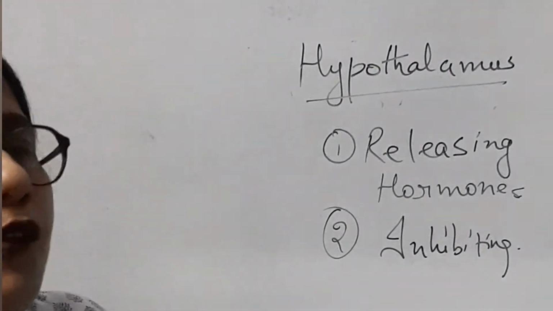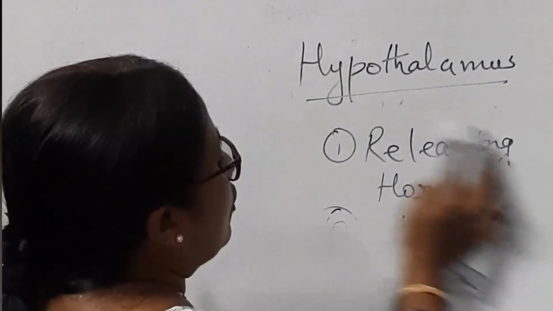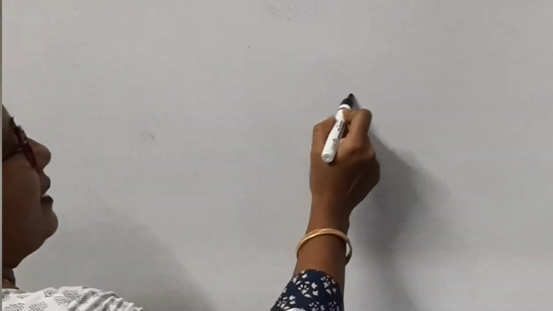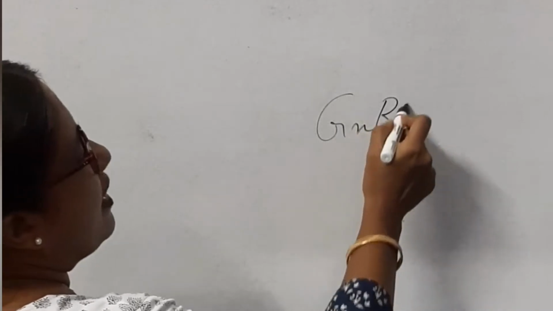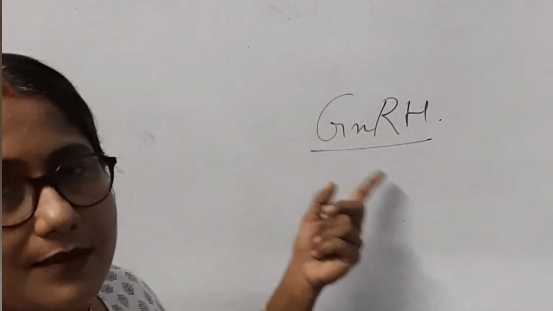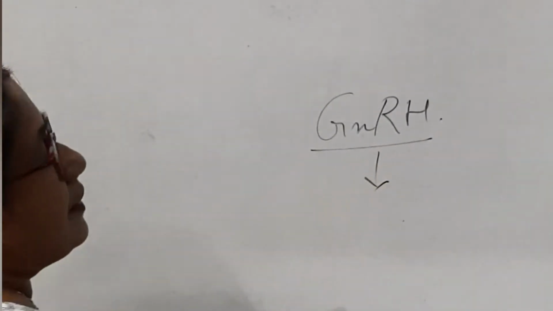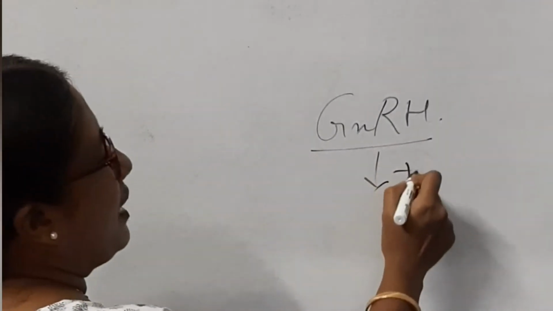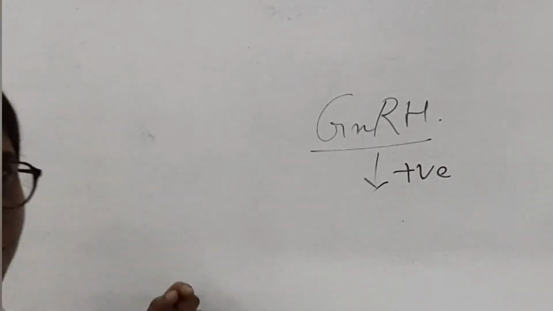Now for example, what is the releasing hormone? The hypothalamic releasing hormone is GnRH, gonadotrophin releasing hormone. This is a stimulating hormone. Suppose I am giving a plus sign for the positive stimulation.